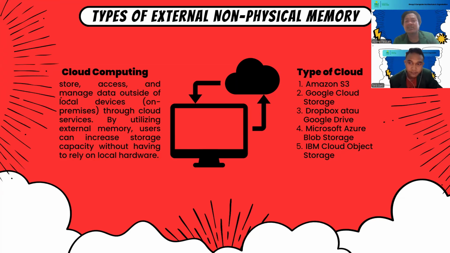And cloud computing has types, which are platforms. There are five platforms in this slide. The first one is Amazon S3, the second is Google Cloud Storage, the third is Dropbox or Google Drive, the fourth is Microsoft Azure Blob Storage, and the last one, the fifth, is IBM Cloud Object Storage. Okay, next.